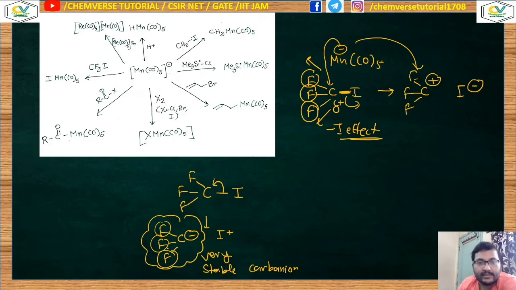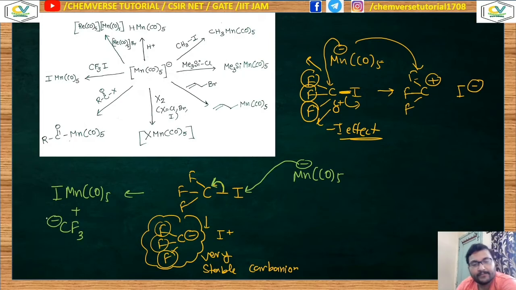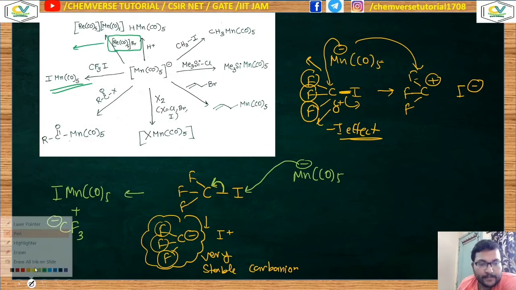So now, if the manganese carbonylate attacks over this iodine, the bond will be cleaved in this manner, thereby producing IMn(CO)5 plus CF3 minus. Okay, this is the product what we are getting from here. And in this reaction, what you can think is that if you draw the structure of the molecule, I am writing it over here.